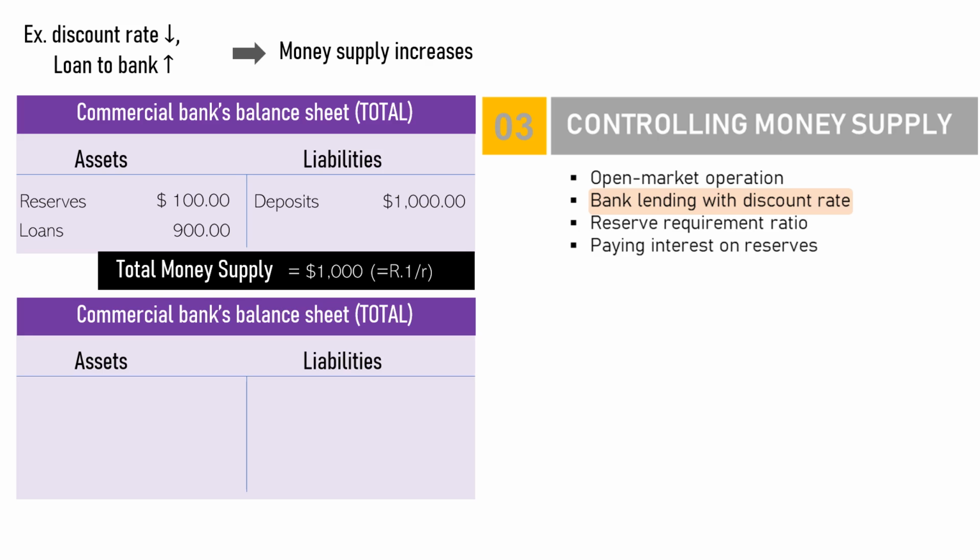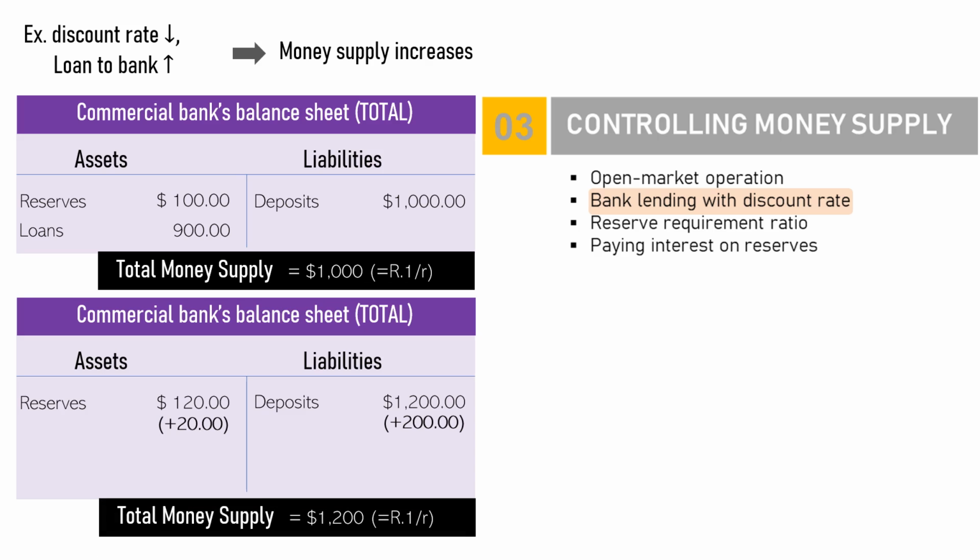Since again, there's no currency involved here, the central bank uses bank's reserve to lend the money. It means the central bank will increase commercial bank's reserve by $20. With $20 more reserve, money creation process will again take place. With 10% reserve requirement ratio, this additional $20 reserve would create additional $200 deposit in total or $200 more money supply. Money supply is now $1,200. This additional $200 is exactly 10 times the additional reserve or the money multiplier.